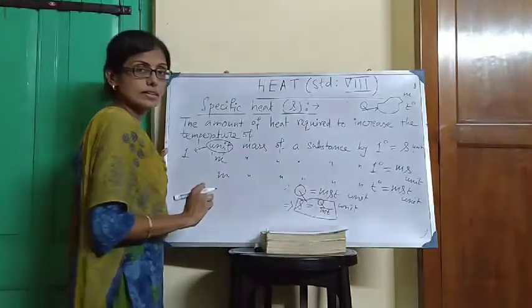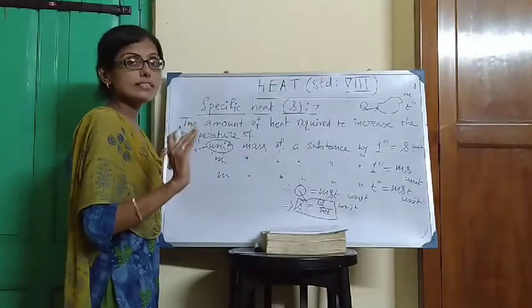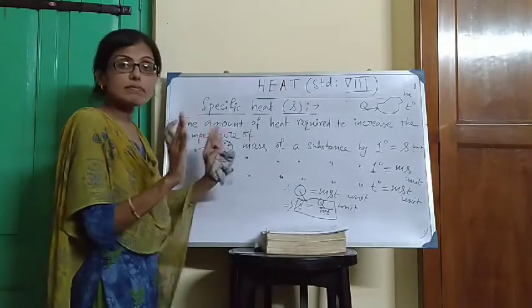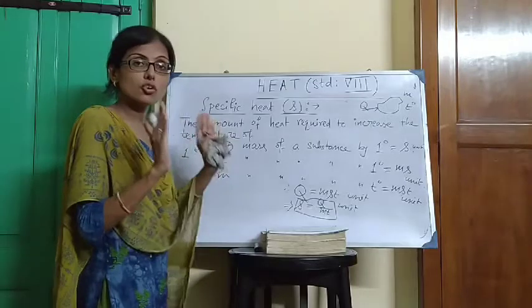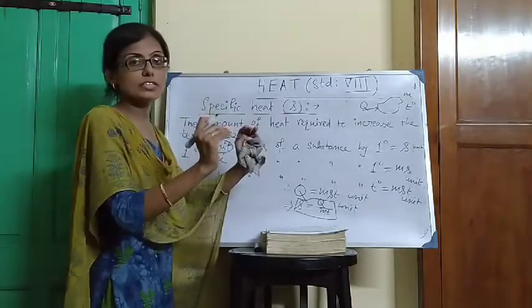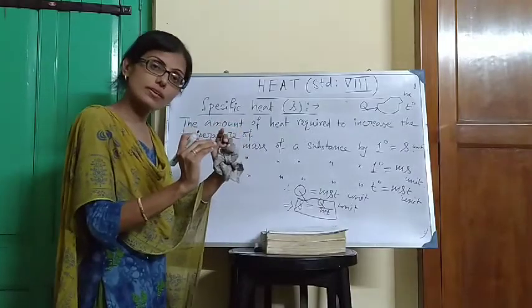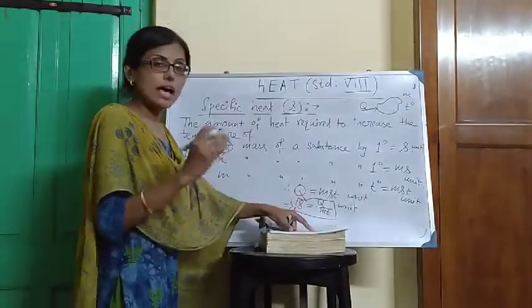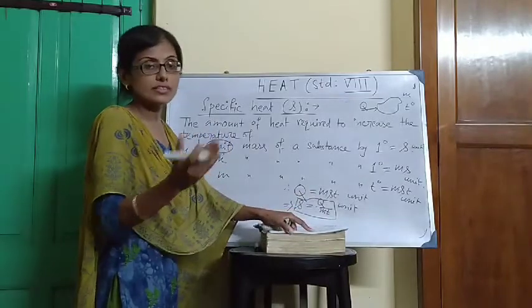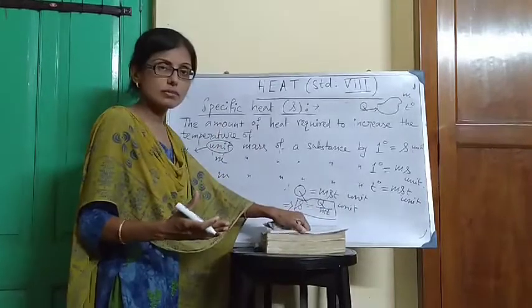What is T? T is the temperature difference or increase in temperature, not the temperature of the body. The term temperature of the body, that is wrong. It is increase in temperature of the body or change in temperature of the body. So S means specific heat of the body. Q, total amount of heat that is required to increase the temperature by T degree of M mass of the body.